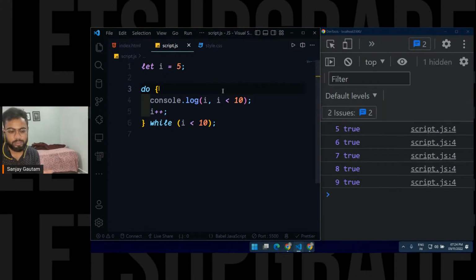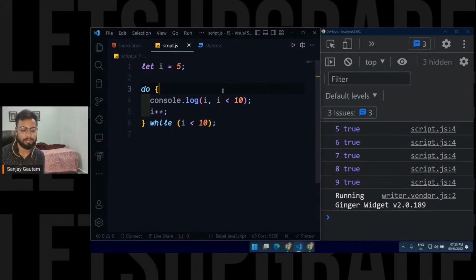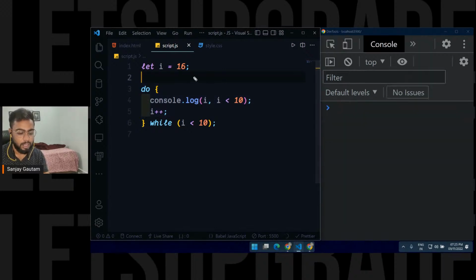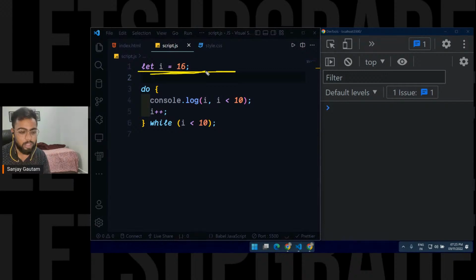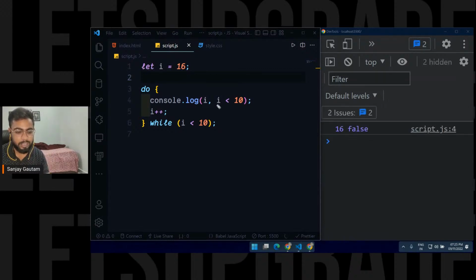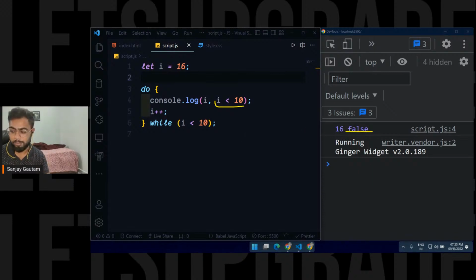So these are actually three types of loop: for loop, while loop, do while loop. There is only one difference in the case of the do while loop: even if the condition is false, this loop will execute one time. See, right now the value of I is 16, and the condition is false. Still we are executing this code once.